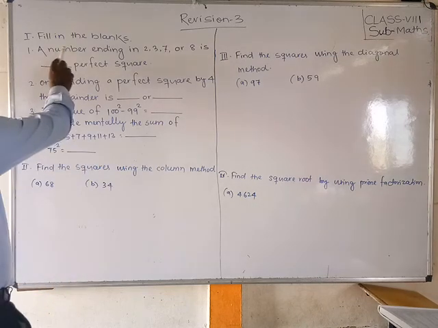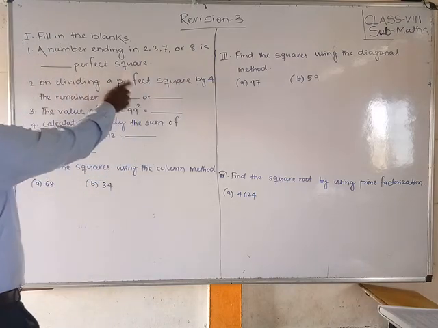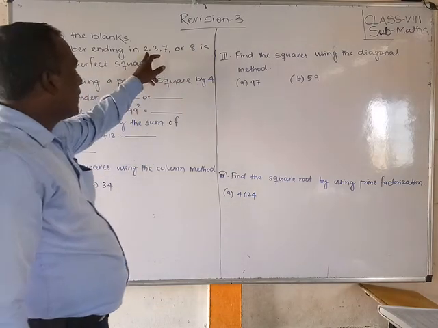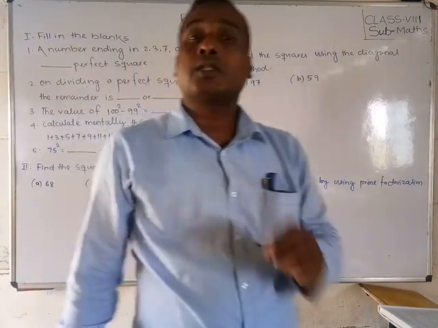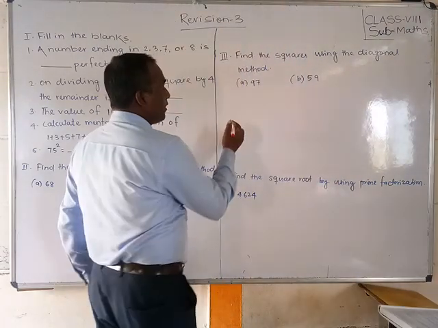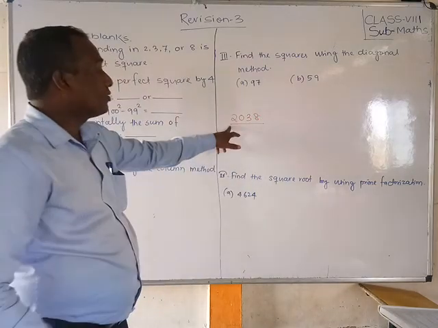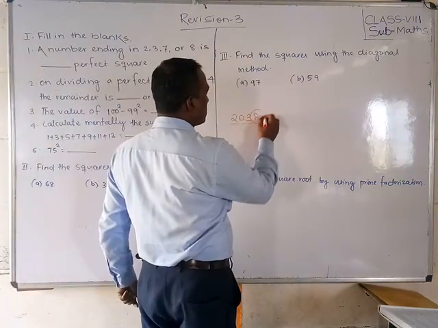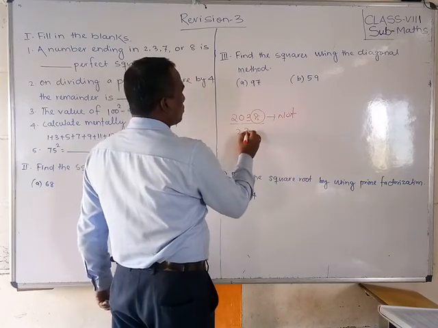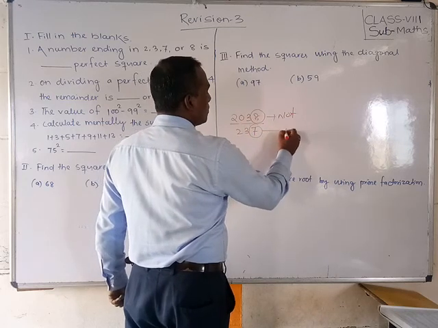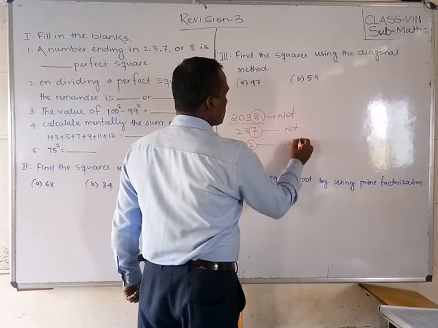First question. A number ending in 2, 3, 7 or 8 is dash a perfect square. If a number ends with 2, 3, 7 or 8, that is not a perfect square number. Remember students, suppose I say 2038, it ends with 8, so it is not a perfect square number. If I say 237, 7 is there, so it is not a perfect square. If I say 42, 2 is there, it is not a perfect square.